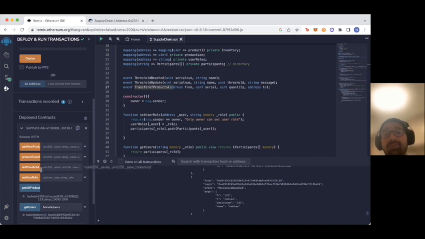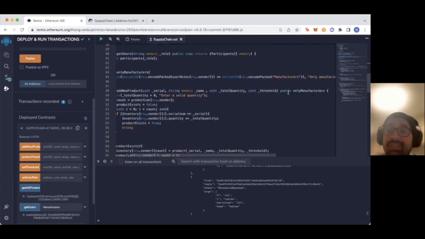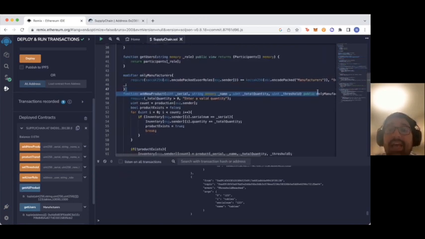Moreover, if anyone wants to set their own new threshold, they can also use the set threshold function, and it will also lead to a recording of the threshold update right here. Now, we have restricted the add new product function specifically to only manufacturers. This is because it prevents the chances of double booking or double payment transactions.